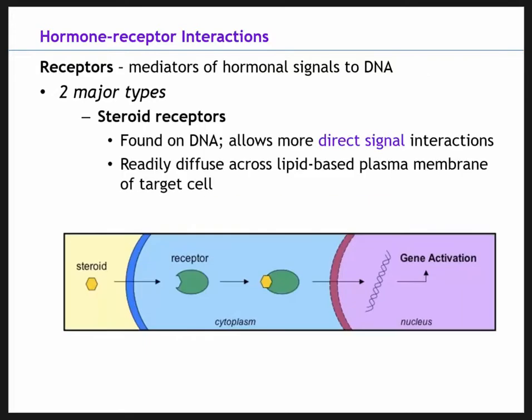But steroids are different. Steroids are lipophilic, so they can readily diffuse across the lipid-based membrane of the target cell. Then they bind to the receptor in the cytoplasm to form an active receptor-hormone complex that interacts with the DNA directly. Steroids don't rely on another messenger.